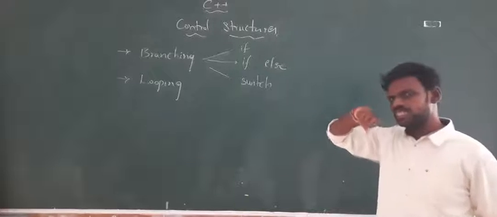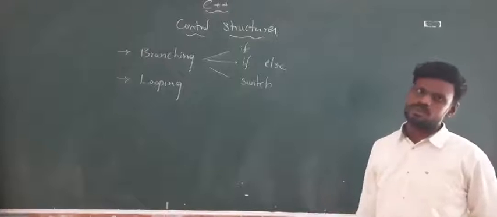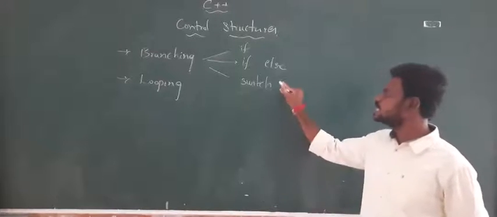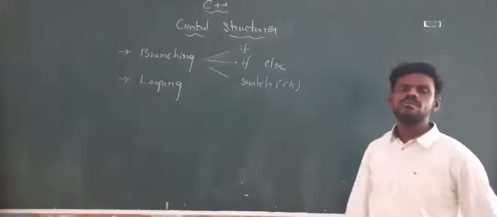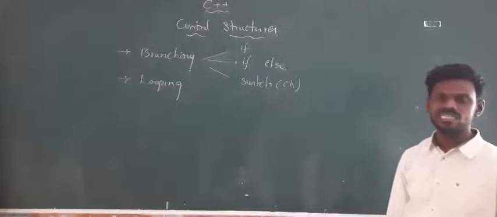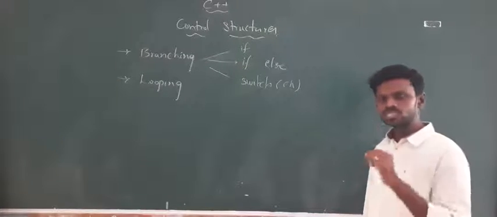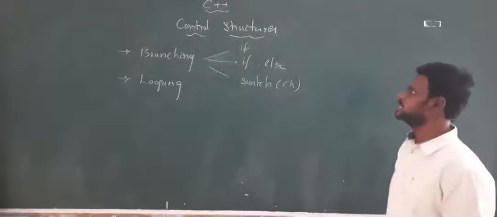Based on the condition, if it is required, we will be executing the statement. If it is not, we will not be executing the statements. But in the last case, switch case, according to our choice, we will be executing the statements. According to the choice, that particular statement will be executed, or else the remaining statements will not be executed.